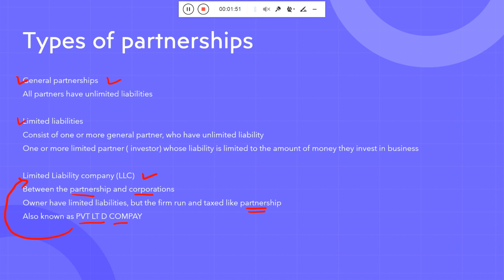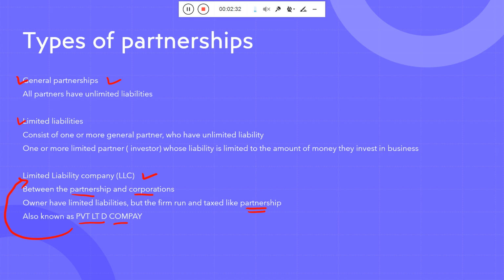It consists of one or more general partners who have unlimited liability. One or two owners will be there, but one or more partners actually invest in your company just for business purposes; they are just investors. In that case, the liability of those investor partners is reduced, and if that type of provision is available, then it comes under the limited liability company, which is between the partnership and the corporation.